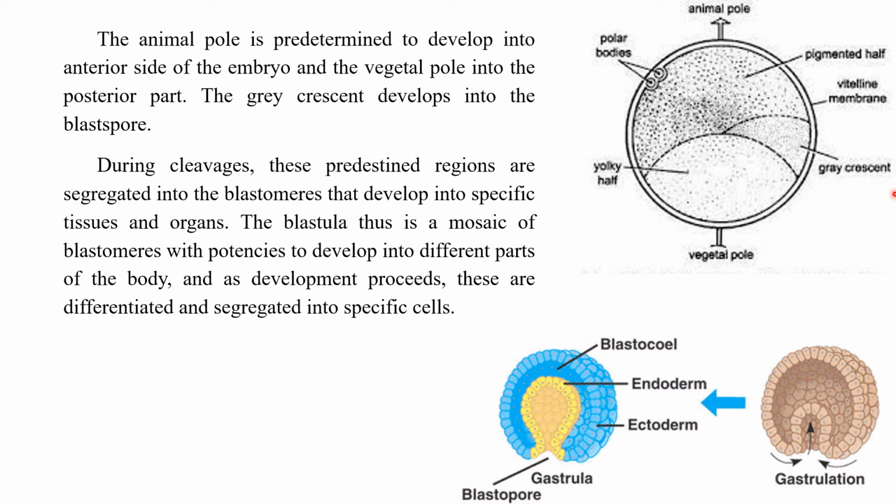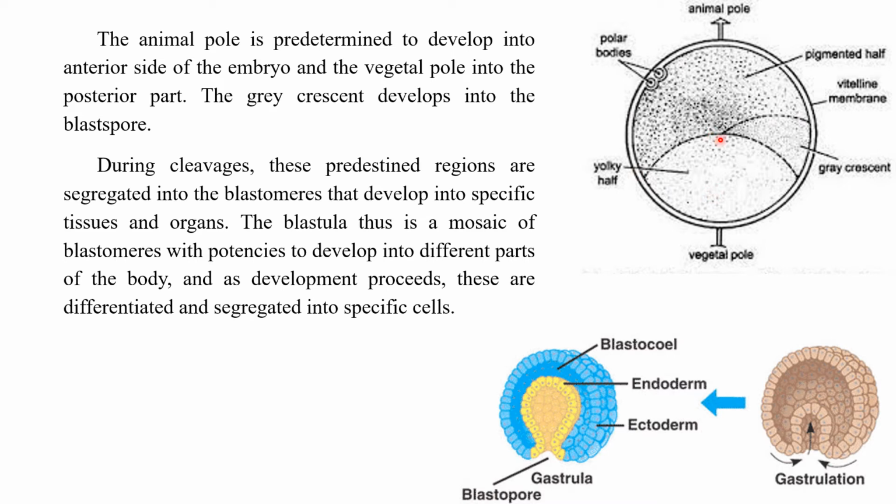The gray crescent develops into the blastopore. See here, we can see the animal pole and the vegetal pole are present, and a gray crescent is formed in the fertilized egg of the amphibians. This is due to the movement of the pigmented cytoplasm after fertilization. So in between the animal pole and vegetal pole, near the place where the blastopore is going to develop, a gray crescent is formed.